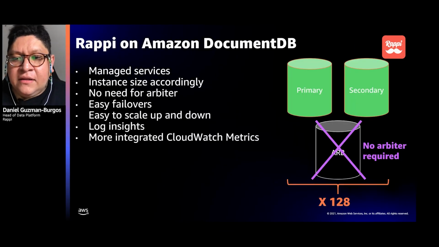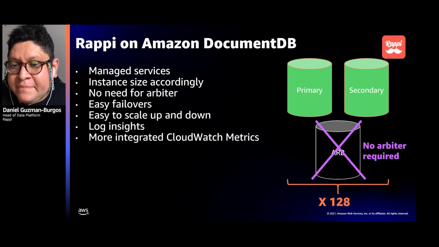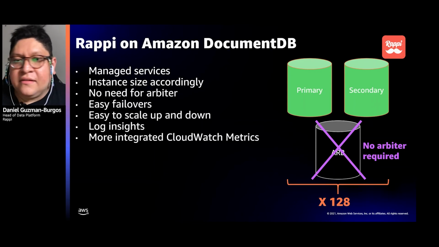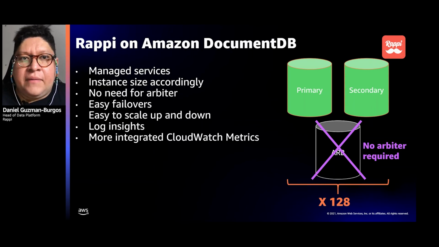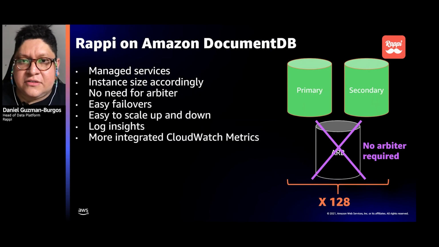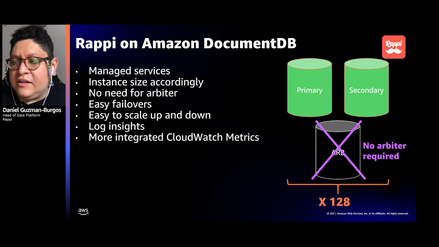Our current situation with DocumentDB right now is that we have a fully managed service and everything that comes with it, a backup solution that we don't have to maintain or upgrade or add alerts or stuff like that. It's everything managed by AWS.